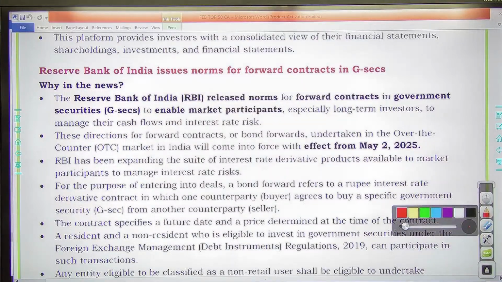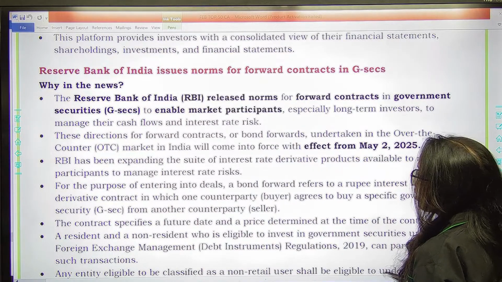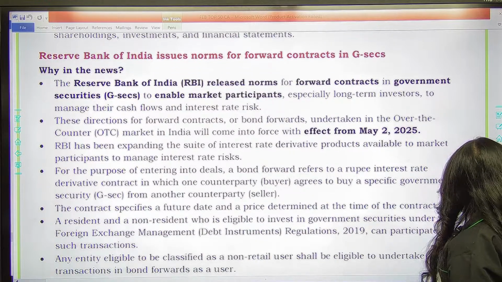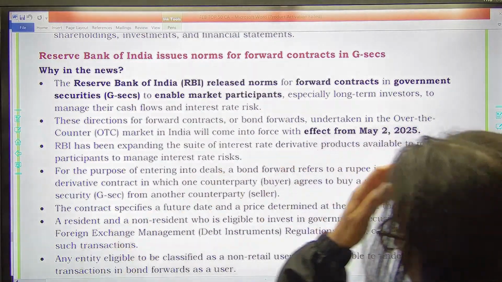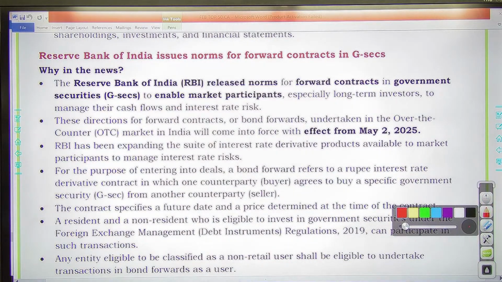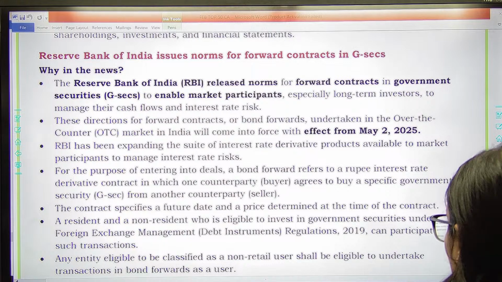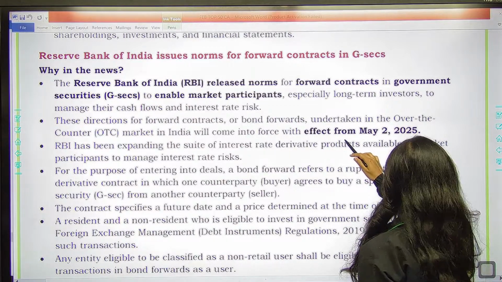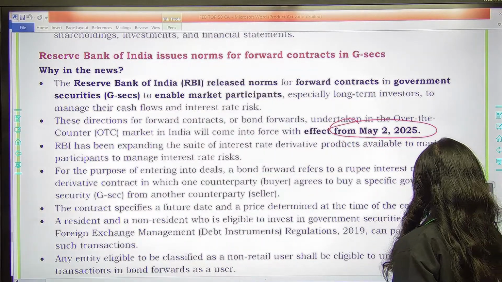Then you have RBI has issued norms for forward contracts in G-Sec. We have discussed this thing. Forward contracts के जो norms हैं RBI लेकर आया है. Now G-Sec में they are allowing forward contracts, and these directions regarding the forward contracts of bond markets undertaken in the OTC market in India will come into force. So 2nd May 2025 से they will be coming into force. This date can be important.